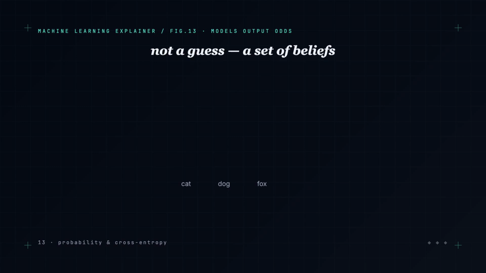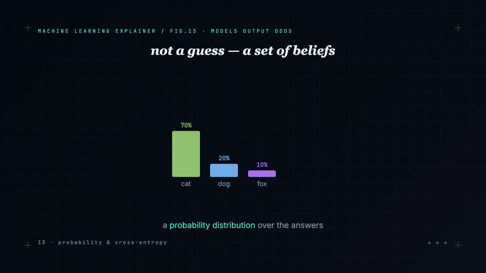A classifier doesn't say this is a cat, it says 70% cat, 20% dog, 10% fox. Its output is a probability distribution, a set of beliefs over the possible answers. To train it, we need a way to measure how good that distribution is compared to the truth. That measurement is the whole episode.